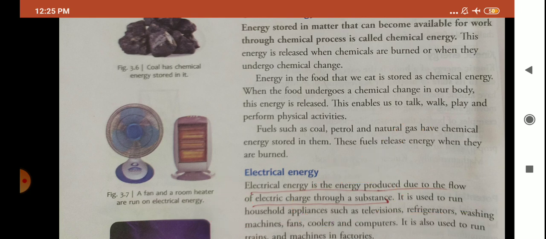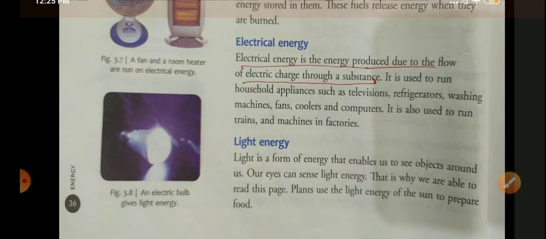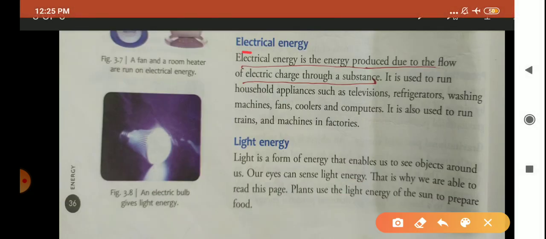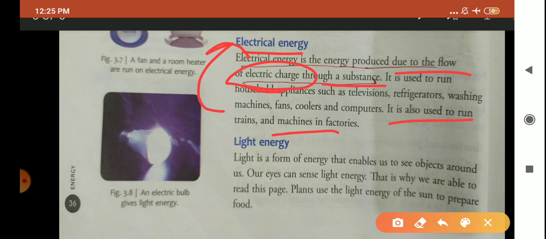Electrical energy is used to run all electrical appliances like your television, refrigerator, washing machine, air conditioners, fans, coolers, computers, etc. So how is this electrical energy produced, children? Electrical energy is produced due to the flow of electric charges, that is, the flow of electrons through a substance. When these charges flow through a substance, energy is produced, which is known as electrical energy, and it is used to run all the electrical appliances.